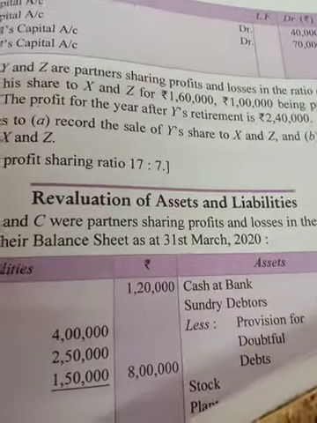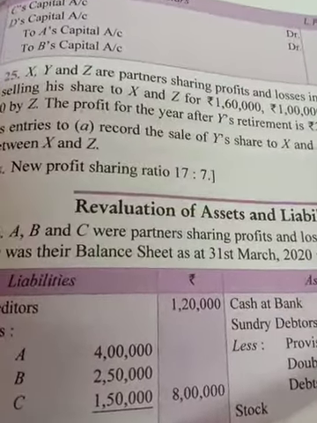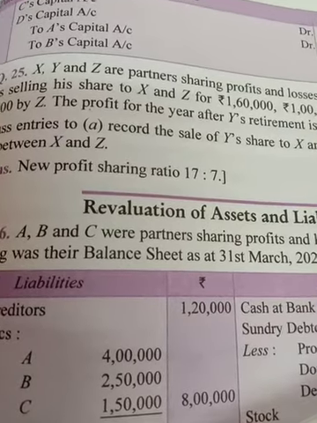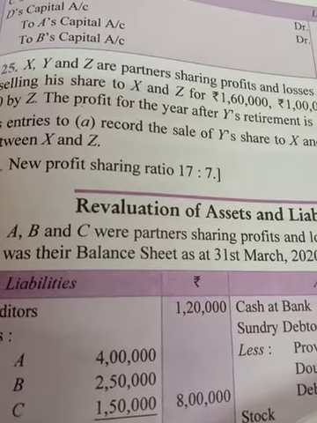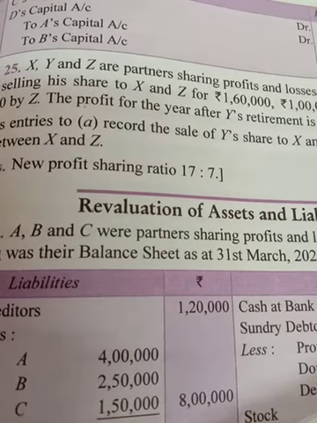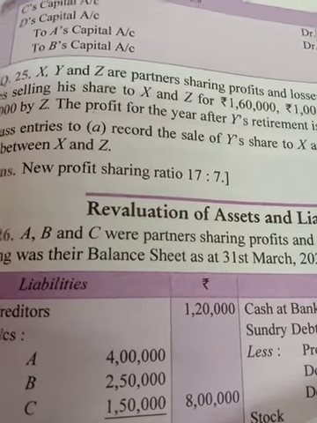So here we have to calculate the new profit sharing ratio. How will you calculate the new profit sharing ratio? First of all, we have to calculate Y's share that has been sold out.